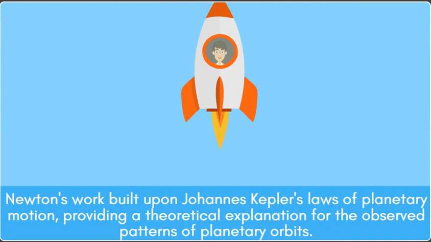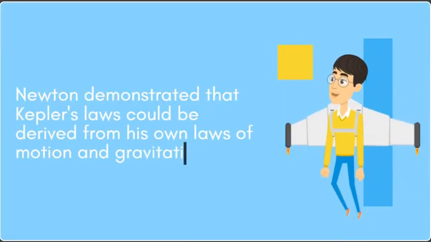Kepler's laws. Newton's work built upon Johannes Kepler's laws of planetary motion, providing a theoretical explanation for the observed patterns of planetary orbits. Newton demonstrated that Kepler's laws could be derived from his own laws of motion and gravitation.